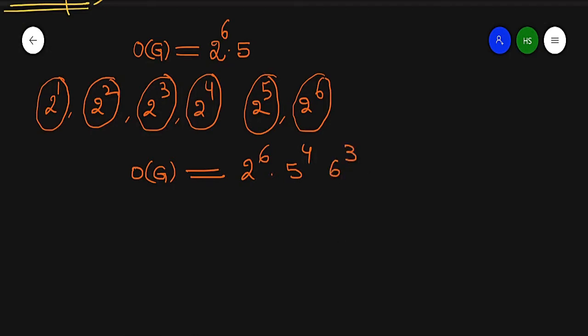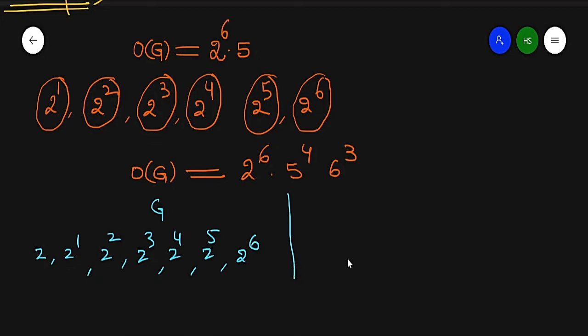Then what does it mean? G has at least one subgroup of order 2 raised to power 1, 2 raised to power 2, 2 raised to power 3, 2 raised to power 4, 2 raised to power 5, 2 raised to power 6.